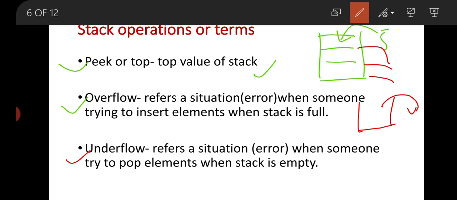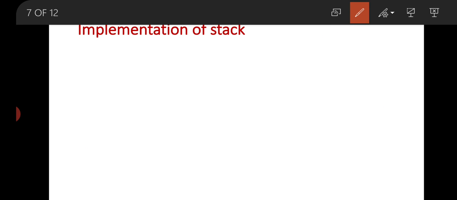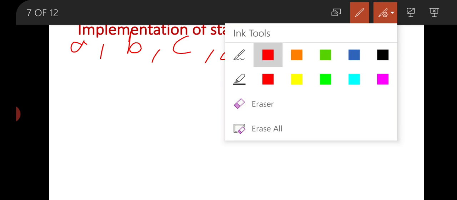And if the stack is full and we are inserting into it, then at that time the error will be overflow, stack overflow will be generated. Now suppose we are going to take the example of a stack. Suppose we are going to insert A, B, C, D in the stack. Now we are going to create a stack. Generally, stacks are a dynamic data structure. If we are going to fix the length of the stack, first of all the stack is empty. In the first condition the stack is empty.